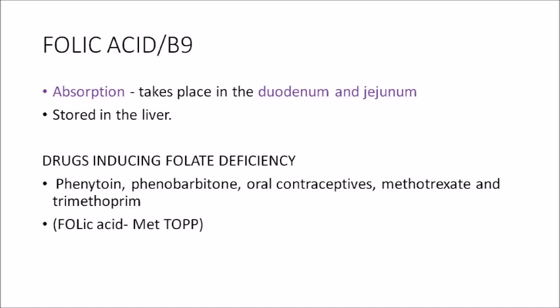Examples are phenytoin, phenobarbital, oral contraceptives, methotrexate, trimethoprim. All these can induce folate deficiency. So how will you remember this? Folic acid deficiency is induced by all these drugs. So we fall after we met the top. So folic acid deficiency is induced by MET TOP. Met is for methotrexate, and then you have trimethoprim, oral contraceptives, phenytoin, phenobarbital.